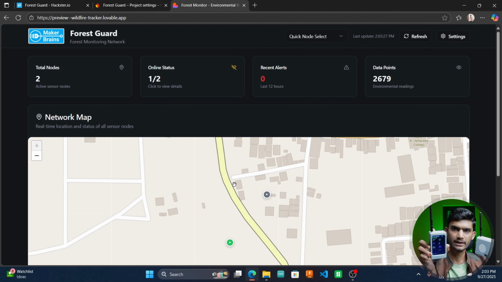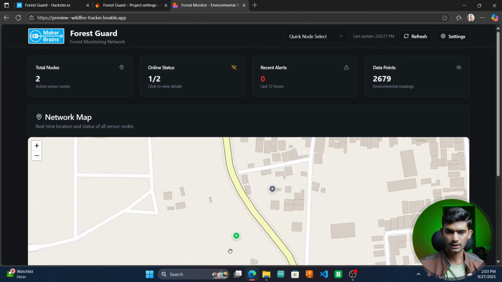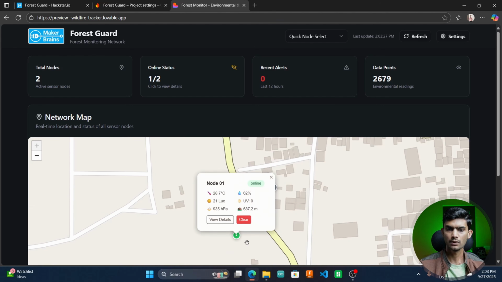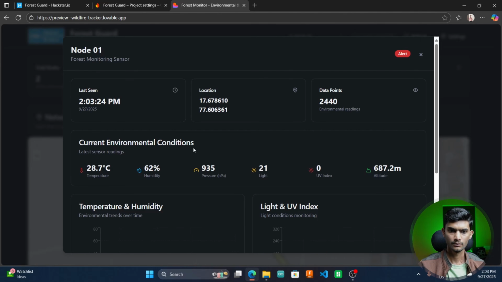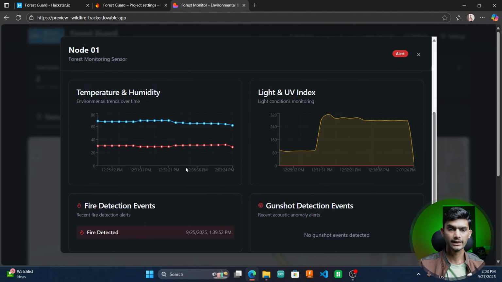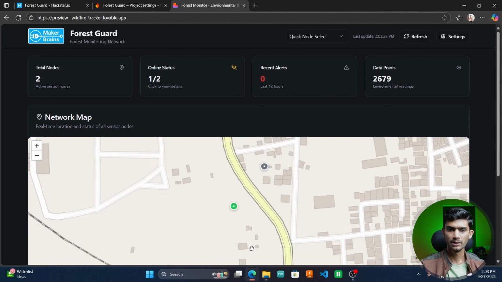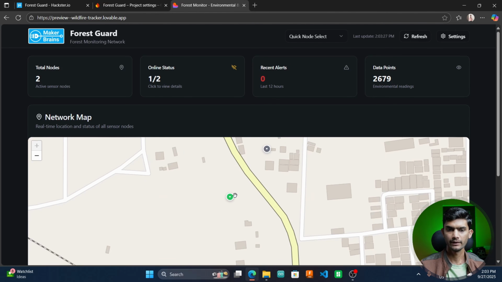Once the gateway receives the data, it syncs the same data on the cloud, and as you can see, our node is online, right? And it's real time. So similarly, when there happens any event under like 12 hours, it will show the event numbers over here.